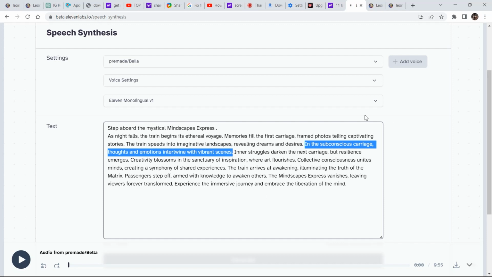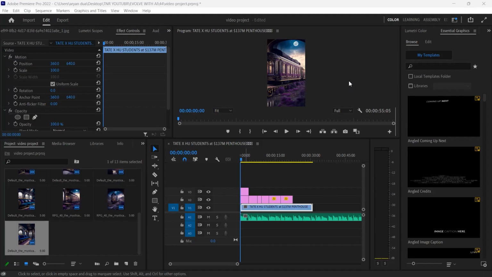Now, you need to compile everything. For that, I'm going to use Premiere Pro. You can use any free editing software. There are a lot of softwares that you can use, online softwares, or maybe you're familiar with some software. You can also use Canva. Finally, I brought everything into Premiere Pro and I have been editing for the past 10 minutes, and this is what I've come up with till now.